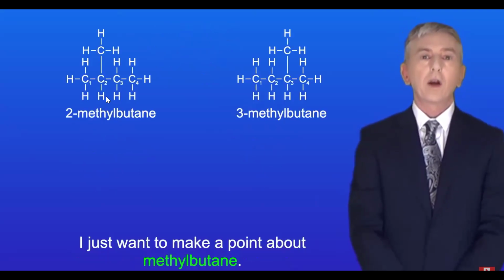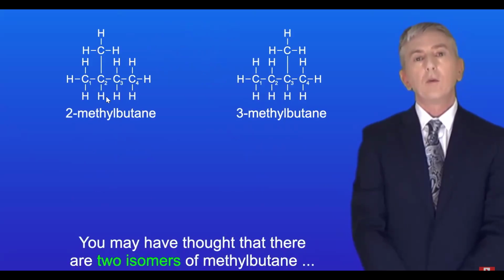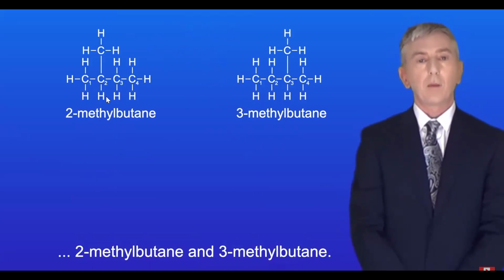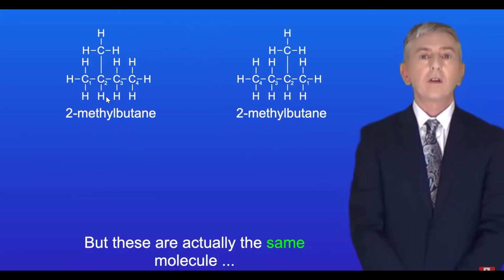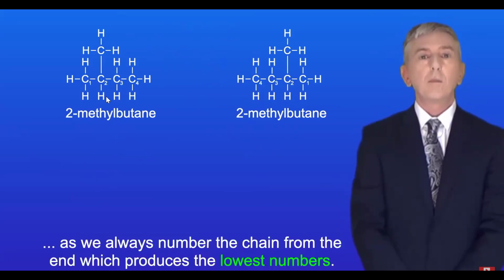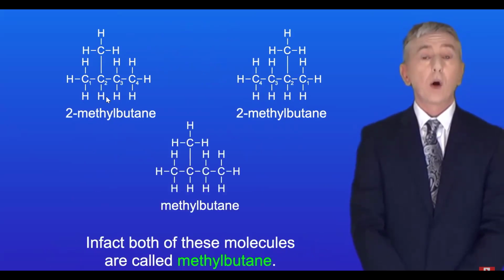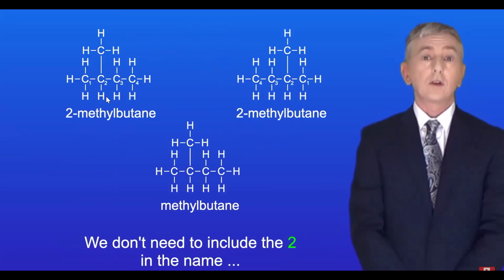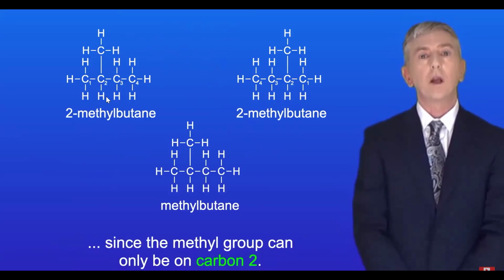Now I just want to make a point about methylbutane. You may have thought that there were two isomers of methylbutane, 2-methylbutane and 3-methylbutane. But these are actually the same molecule, as we always number the chain from the end which produces the lowest numbers. And in fact both of these molecules are called methylbutane. We don't need to include the 2 in the name, since the methyl group can only be on carbon 2.